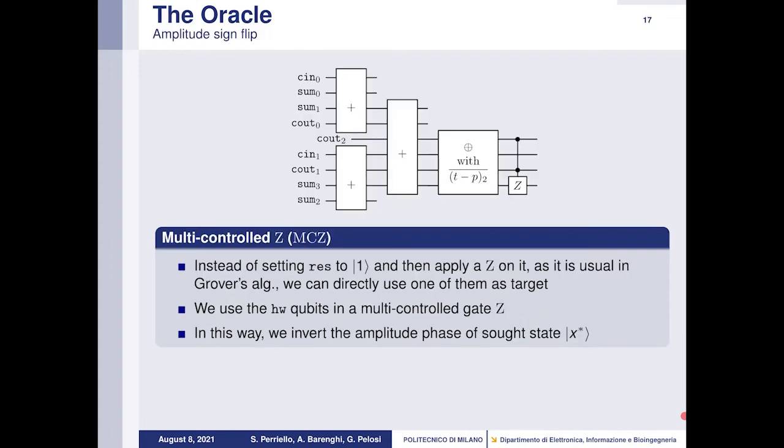Indeed, at this point, the idea is to use the qubits belonging to HV in a multi-controlled Z, using one of them as target and all the others as controls. And in this way, we can invert the amplitude phase of the sought state ket of X star.